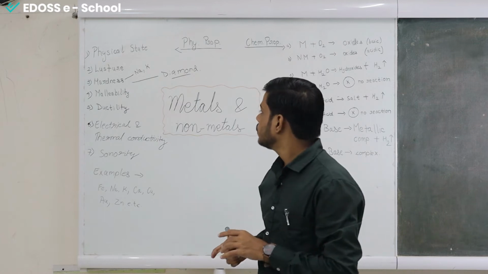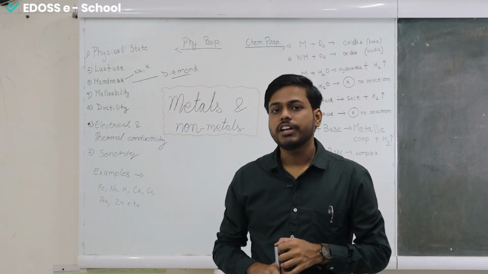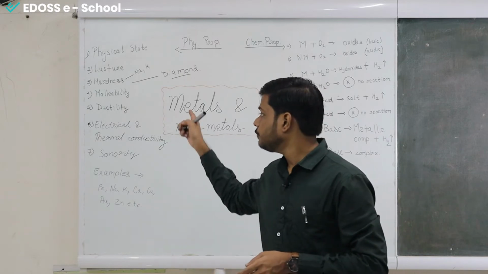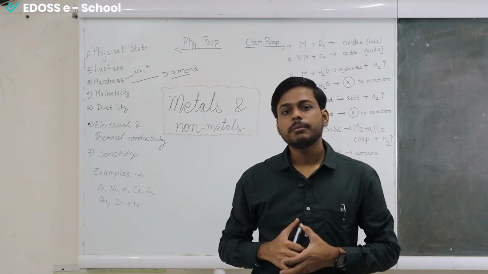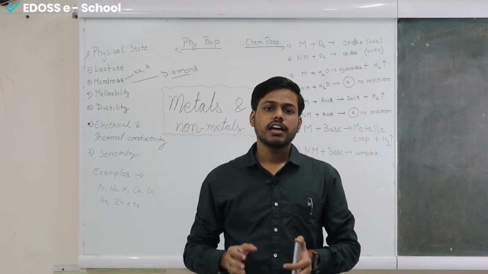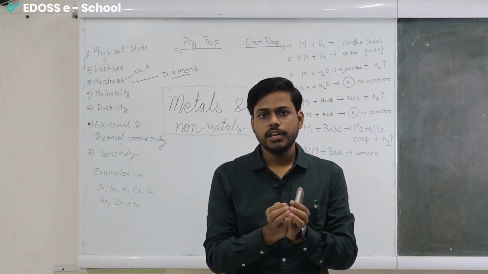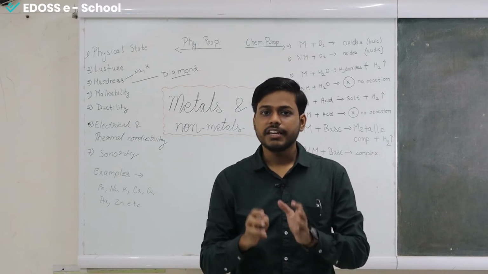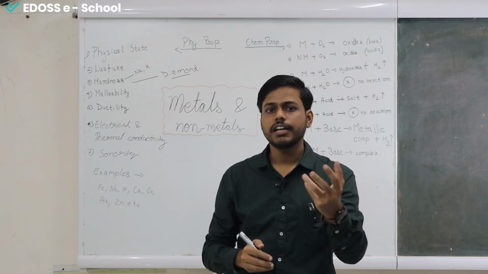Now moving on to the fourth point, that is malleability. Simultaneously we will also try to understand the fifth point, that is ductility. Understand malleability like this: you took a piece of iron, any metal. Let's change the example and take aluminium. I am taking aluminium because you can relate with it later on.